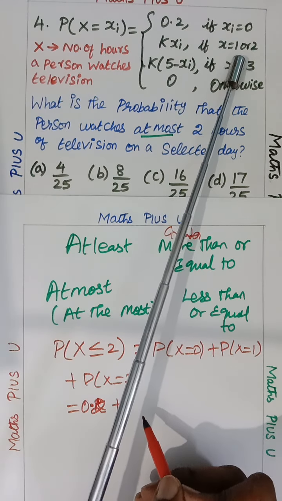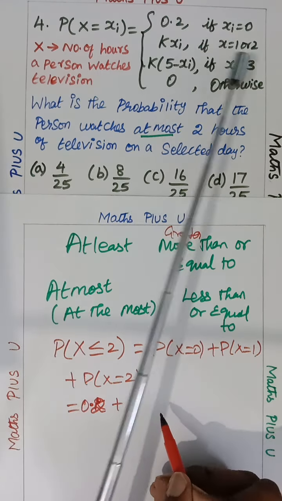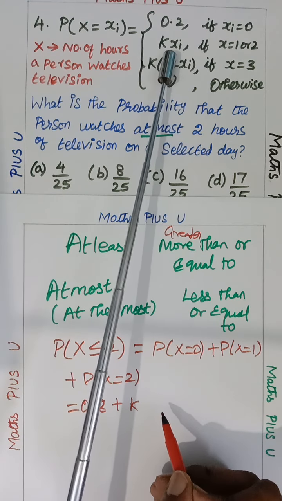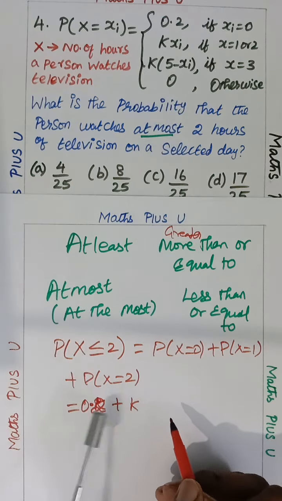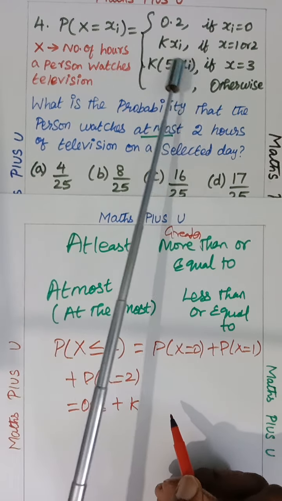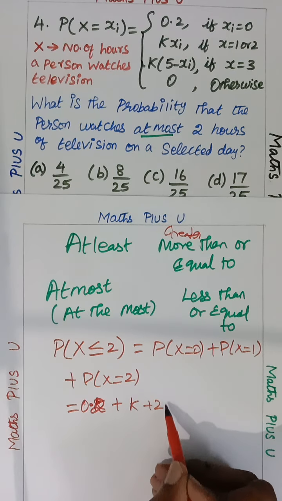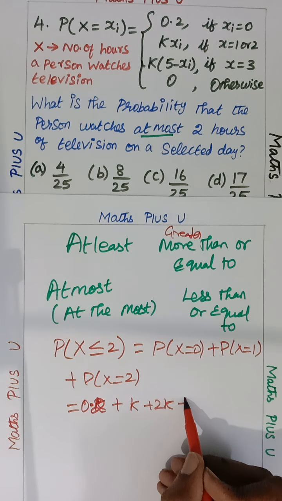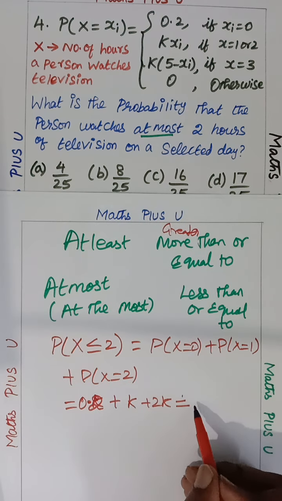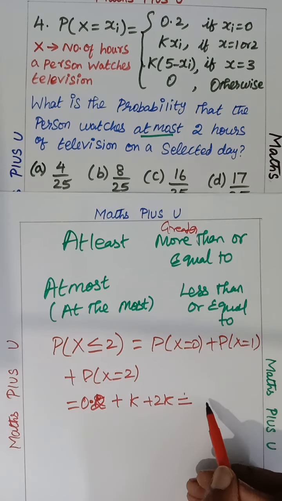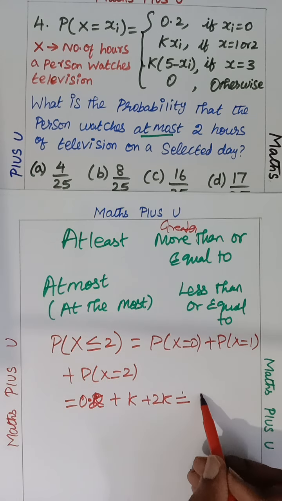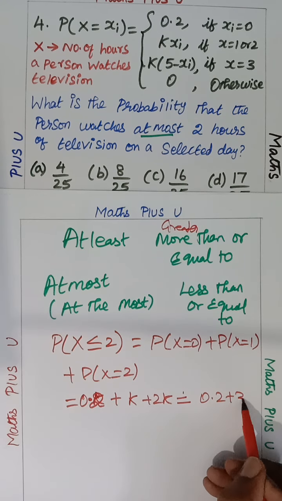If I apply 1, it is 1 into K, K. If I apply 2, children, instead of Xi I have to apply 1 into K, K. Then 2 you have to apply, K into 2, 2K. If you are doing it, these all you want to add equals 0.2 plus 3K, you will get it.